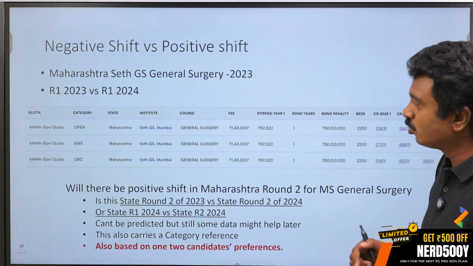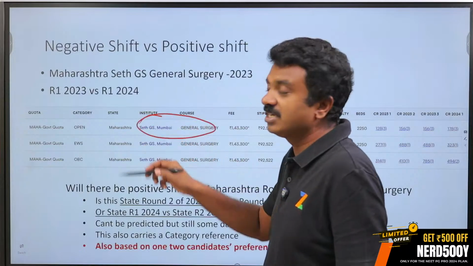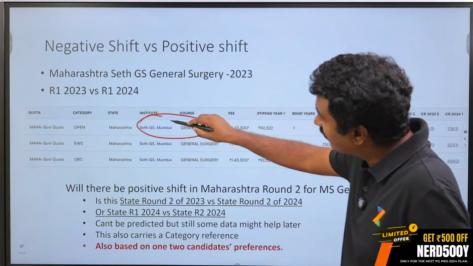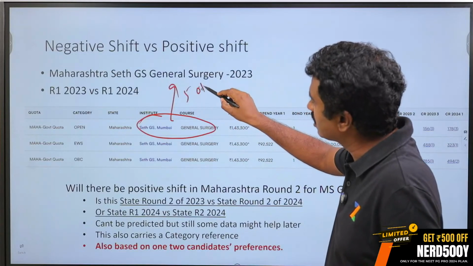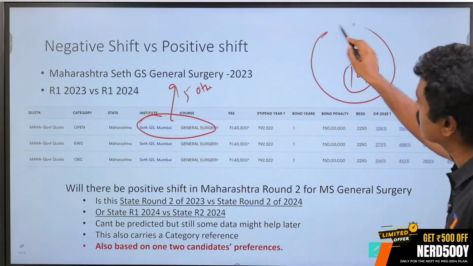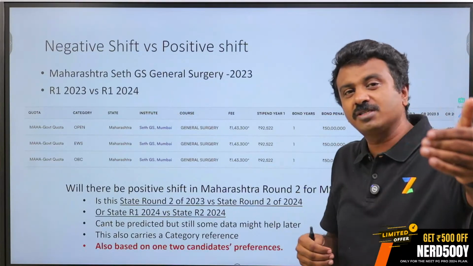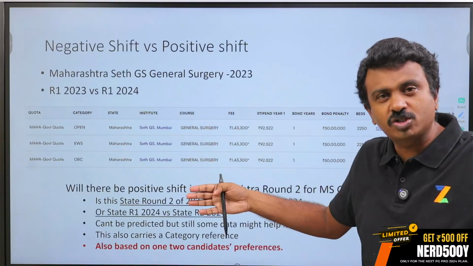So the right thing to do is, I have not got Sage GS general surgery, I am ranked 190. Similarly, I have not got 5 of my other choices above. Among all those, what might be the possibility is what you need to move on to, right? All my choices above my rank, take all those choices.